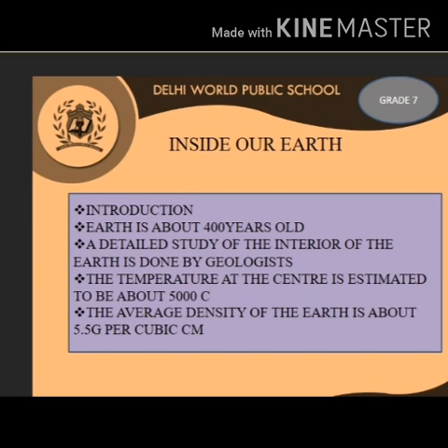Children, earth being our home planet, is unlike the other planets, isn't it? The third planet from the sun. Earth is the only place in the known universe confirmed to host life, because human beings and other organisms live on the Earth. Earth is the fifth largest planet in our solar system, and it's the only one known for sure to have liquid water on its surface. So that is the reason it's been called the home planet.